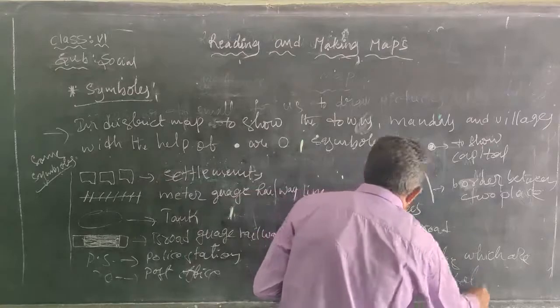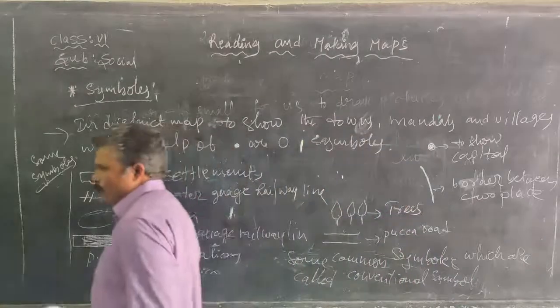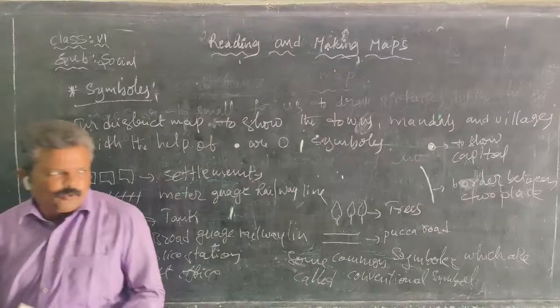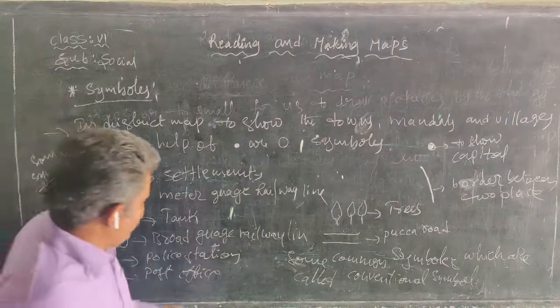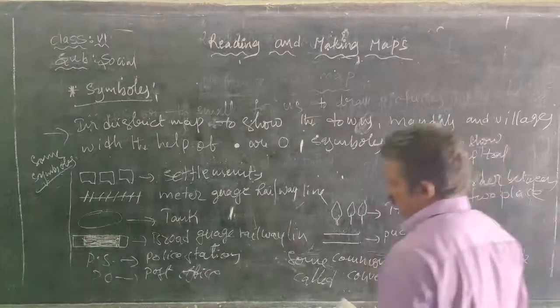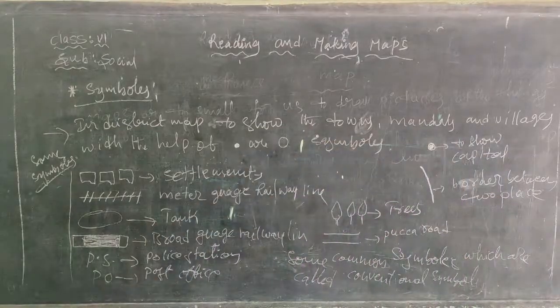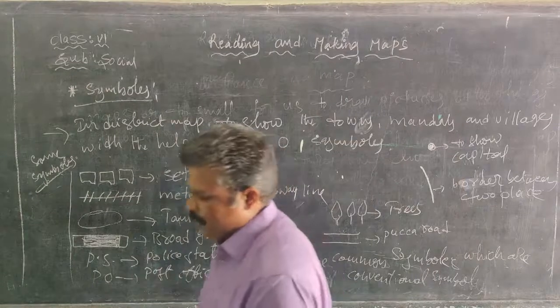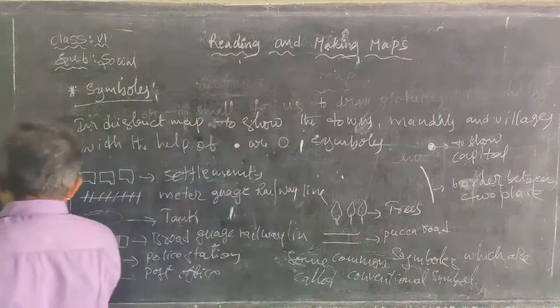Every map maker also has their own symbols to prepare any map. Here they use common symbols also, general symbols. Every map maker uses the common symbols.